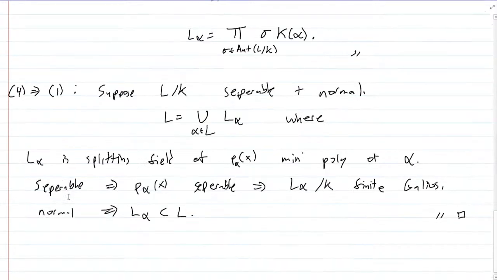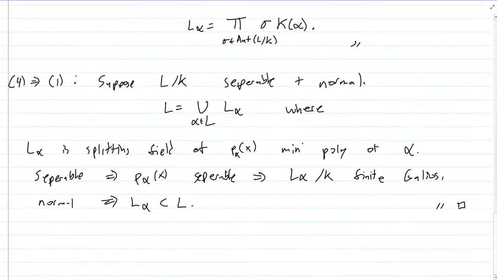Now finally 4 implies 1. 4 is that L over K is separable and normal. And now we want to show that L is a union of finite Galois extensions. So L is indeed a union of finite Galois extensions L alpha, where alpha ranges in L, and L alpha is a splitting field of P alpha(x), the minimal polynomial of alpha.